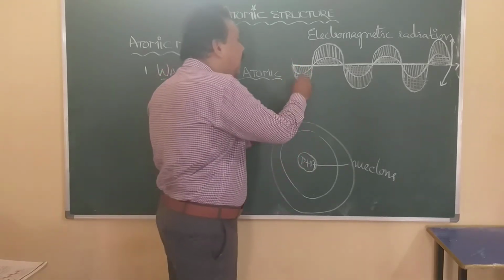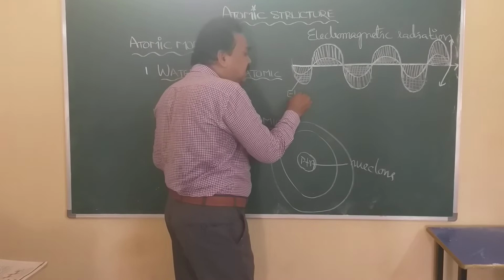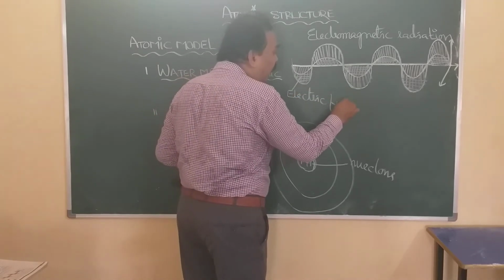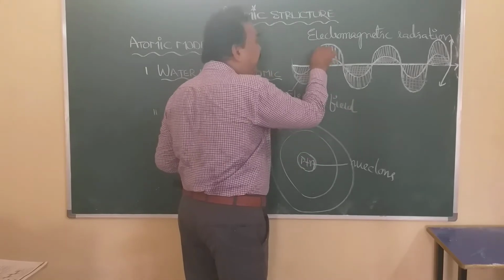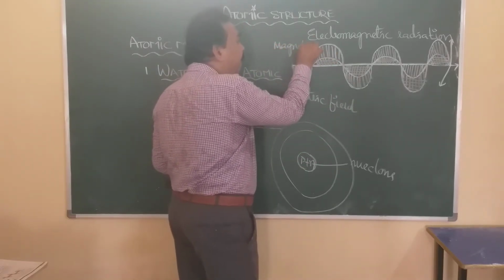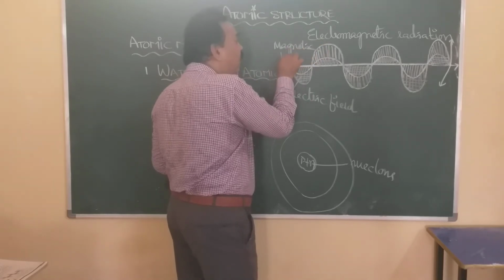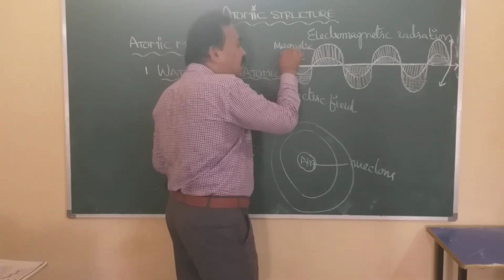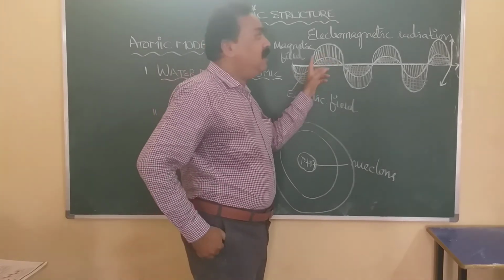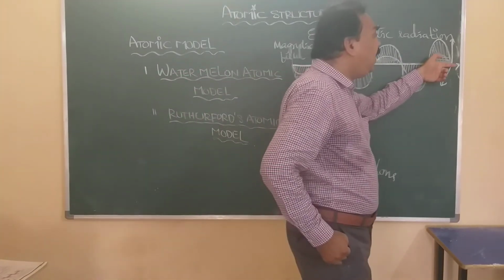This is the electric field. This is the magnetic field. So this is the electric field and this is the magnetic field. This is the direction of light.